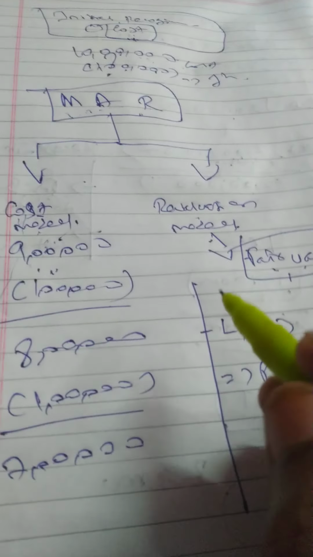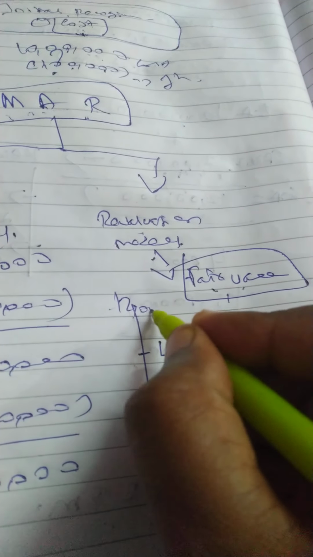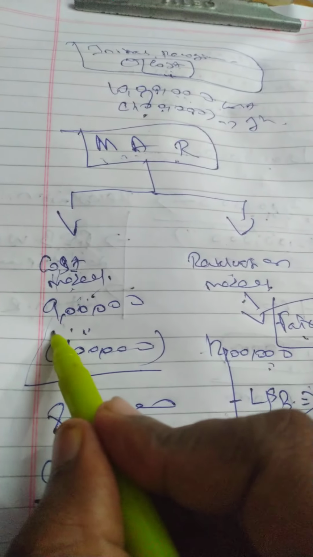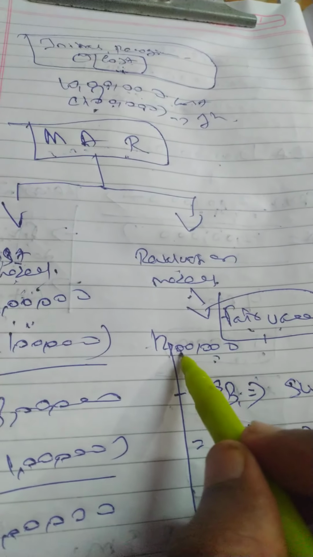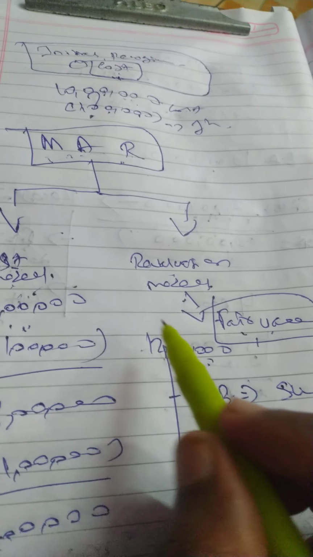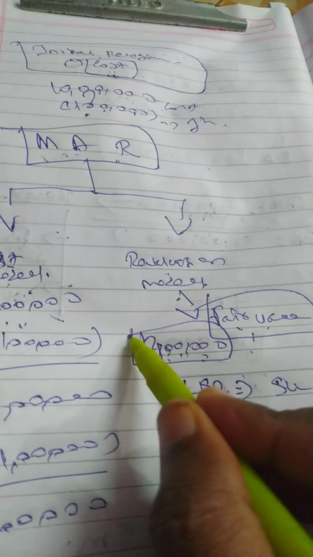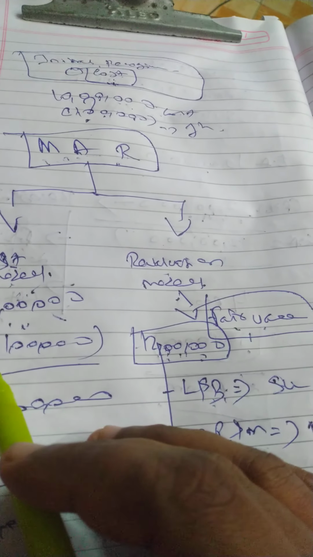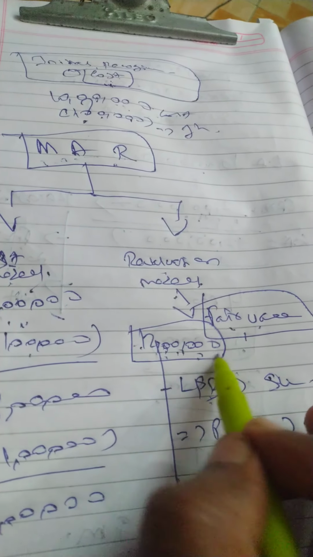Suppose for land and building they are saying the worth now becomes 12 lakh rupees. After 1 year, the land and building is worth 12 lakh rupees. Here it is 9 lakh only, as per the cost model. Here how much actually? 12 lakh rupees. Additional how much? 3 lakh rupees. So my revised asset value is 12 lakh now. For the revaluation, I have to create a fixed asset revaluation reserve on the liability side for 3 lakh rupees, because I increased 3 lakh rupees on the asset side.